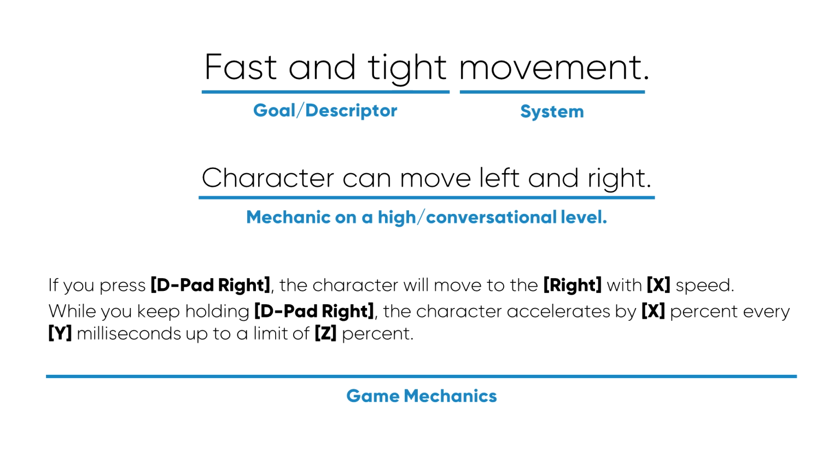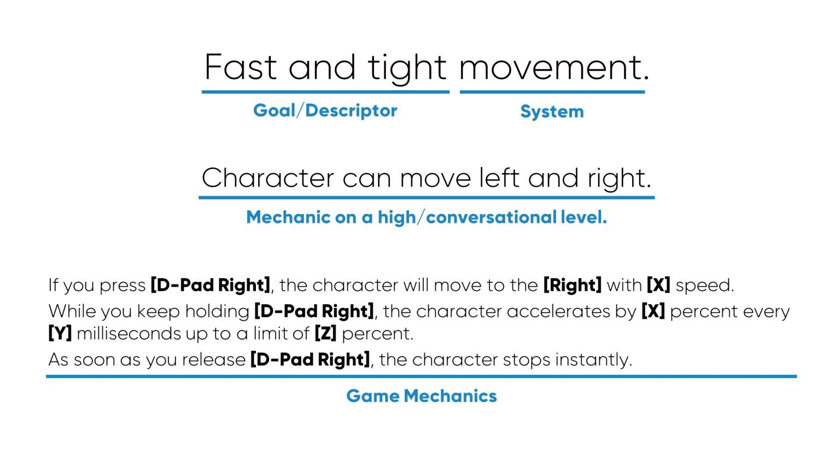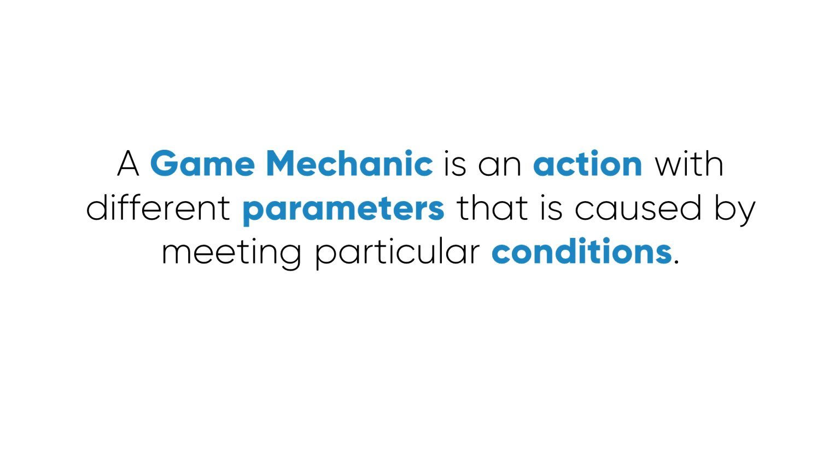While you keep holding D-pad right, the character accelerates by X% every Y milliseconds up to a limit of Z%. As soon as you release D-pad right, the character stops instantly. These three mechanics together would form the core of what we refer to in general as move right, which in turn is part of the movement system, while parameters like speed, acceleration, and instant stop would help it become fast and tight. So, a game mechanic is an action with different parameters that is caused by meeting particular conditions.